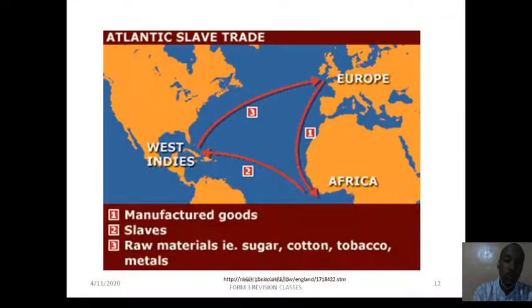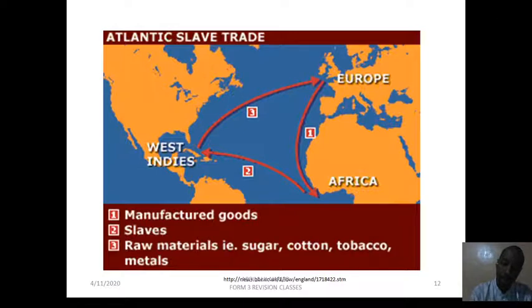Let me show you the triangular trade. It is this, as you can see in the diagram. The first thing that has to be done is that manufactured goods from the industries of Europe are taken to Africa, goods like guns. When they are brought to Africa, they are exchanged for slaves. They provide those guns to the African kingdoms, and then they take those slaves.